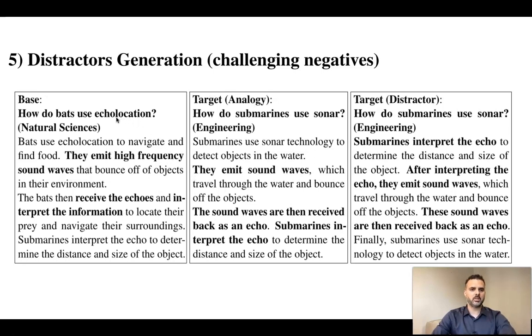On the left, we have a base paragraph about how bats use echolocation. In the middle, we have the true analogous paragraph about how submarines use sonar. And on the right, we have the target distractor paragraph. As we can see, the events are reversed.